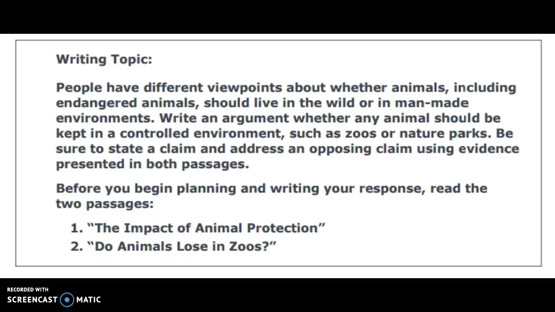Before moving on to reading, take a moment and fill out your claim on your pre-write page in the center of your Foursquare. Your claim should say something like, animals should or should not be kept in a controlled environment because...